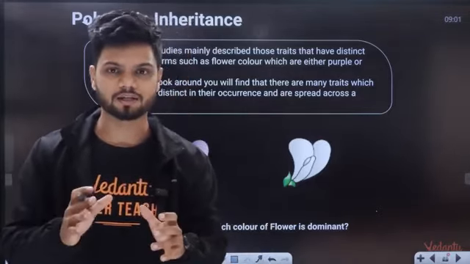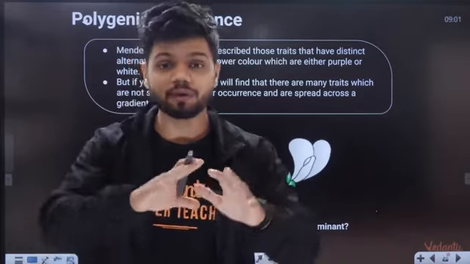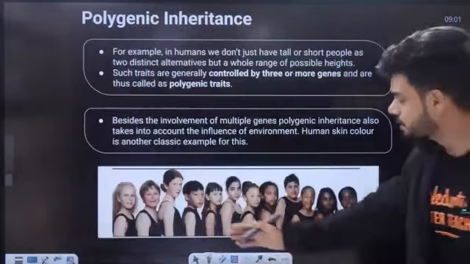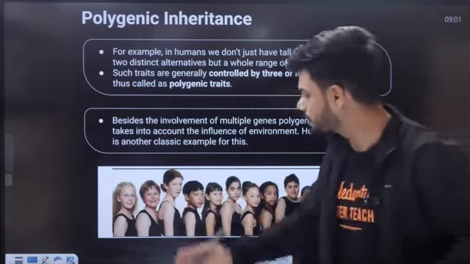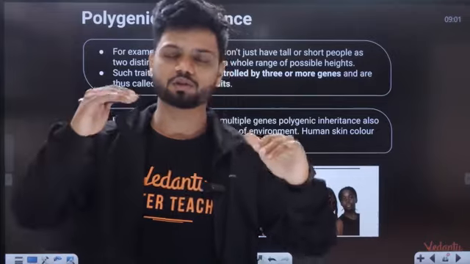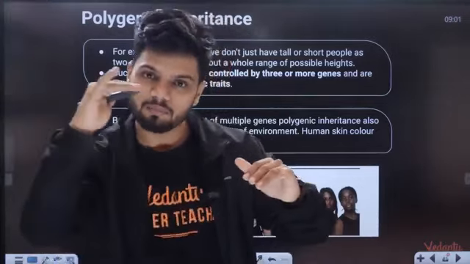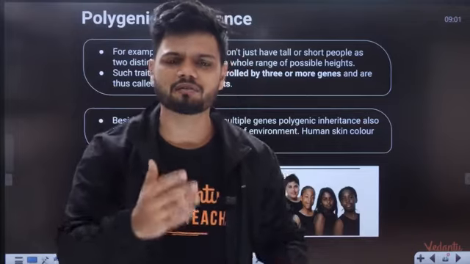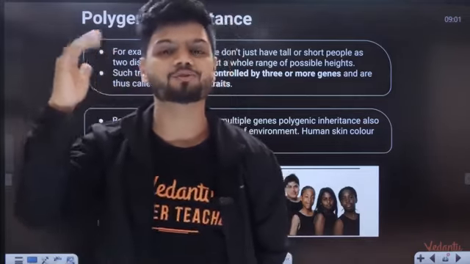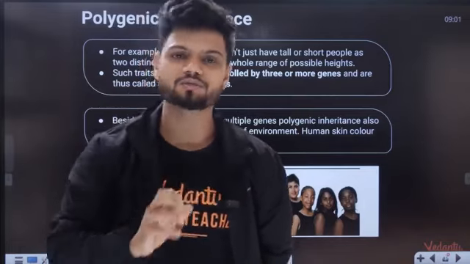If you go outside right now and look, you will see human skin color in a variety of shades. It ranges from fair to dark and intermediate brown also. Human height is not just 6 feet or 4 feet. There is always intermediate also present: 5'1", 5'5", 5'10", 5'11". All the intermediate heights are present. But according to Mendel, such intermediate traits are not possible.